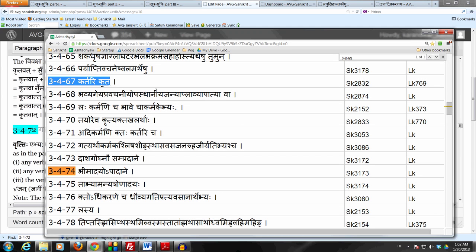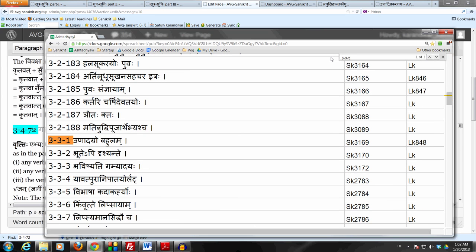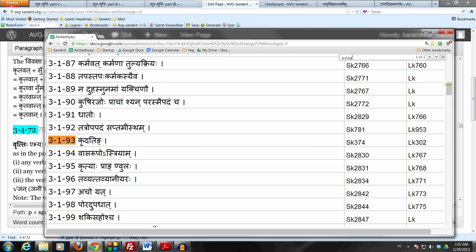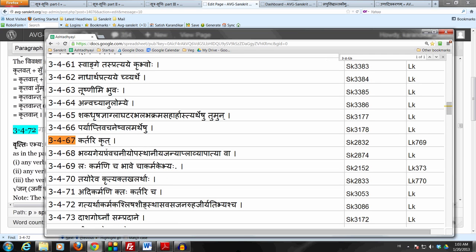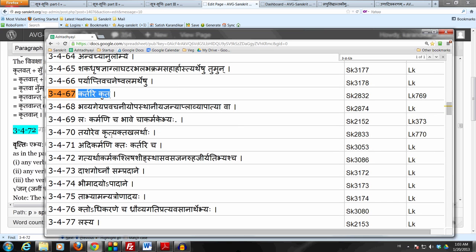Also recall that this Sutram Unadayo Bahulam 331 belongs to the Adhikar of Krudating, which starts from 3193. So even though the Unadi affixes are in an appendix to the Ashtadhyayi, by the force of Unadayo Bahulam 331 being in the Adhikar of Krudating, all the Unadi affixes get the Krit Sanya. This we have noticed before. So now what does that mean? That barring any special rules, the Unadi Pratyayaha may only be used in the sense of the agent of the action.